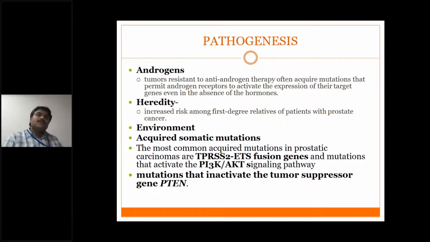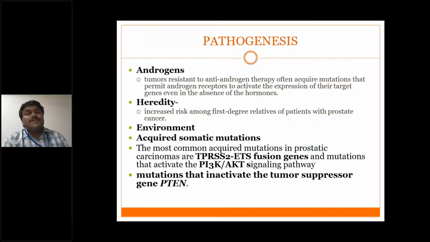In due course of time, the cells which proliferated will become resistant to anti-androgen therapy because they often acquire mutations that permit androgen receptors to activate the expression of the target genes even in the absence of the hormones. Okay, so this is very, very important. In most cases of prostate carcinoma, we do palliative surgery, orchidectomy, because the testis is the source of testosterone.